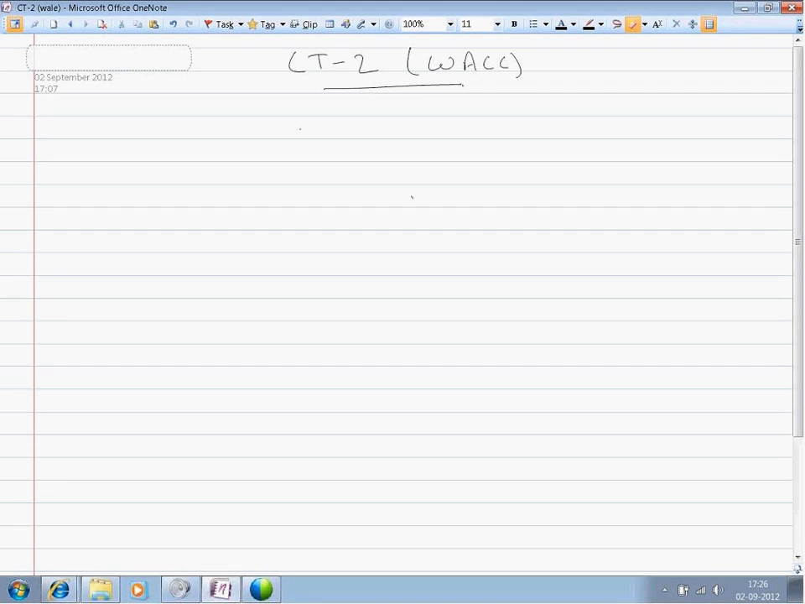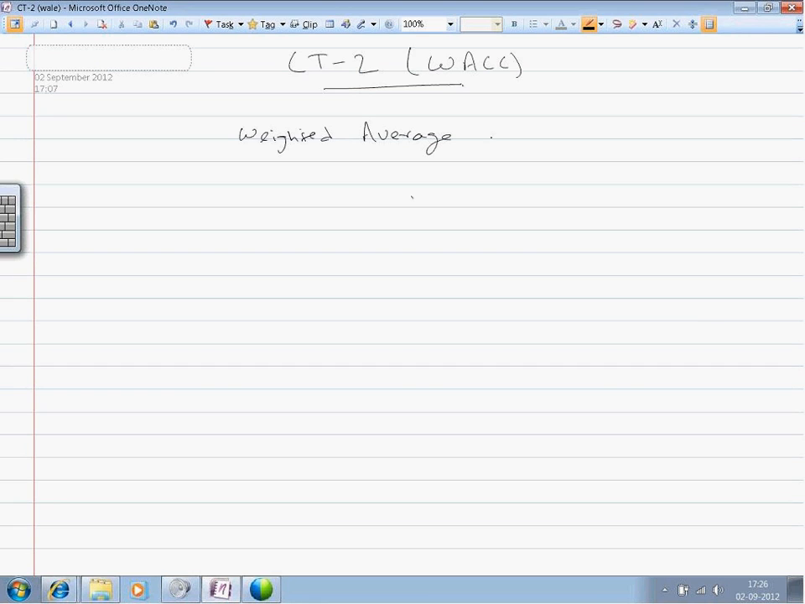Today, about weighted average cost of capital, or WACC. This topic is the most important topic in your CT2 paper. The reason is that weighted cost of capital involves both theory and practical work. We will discuss it in detail.